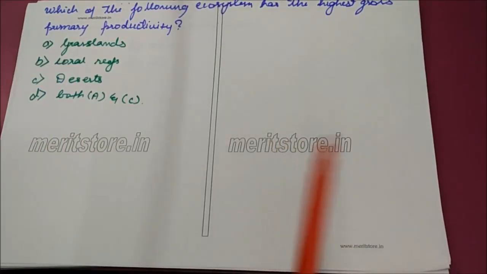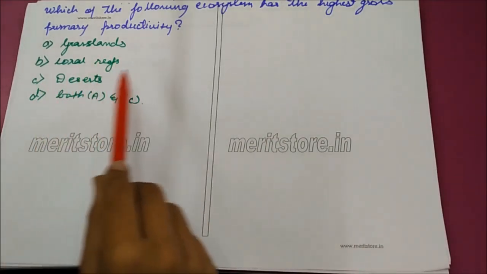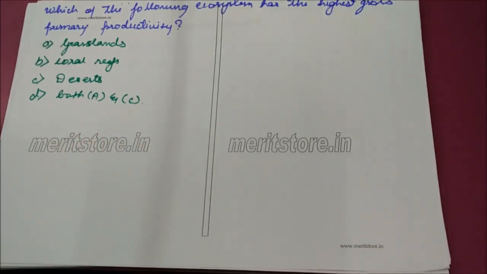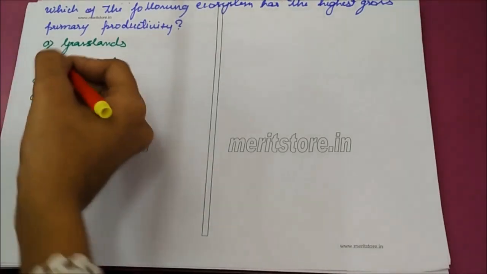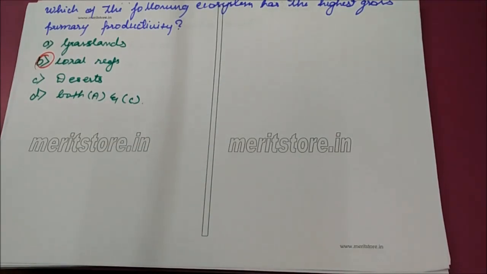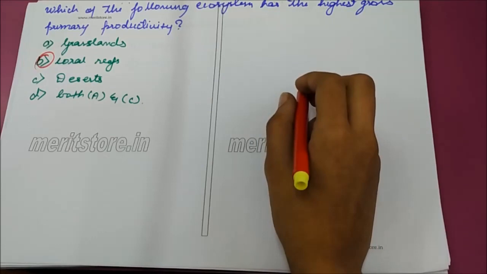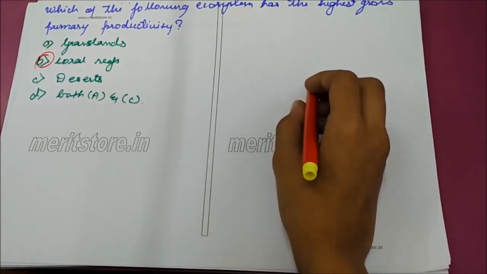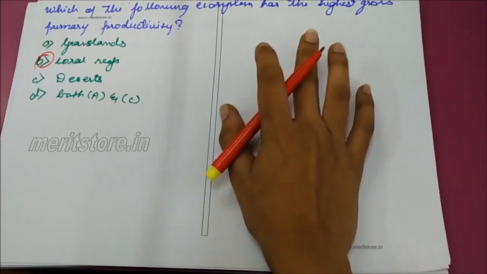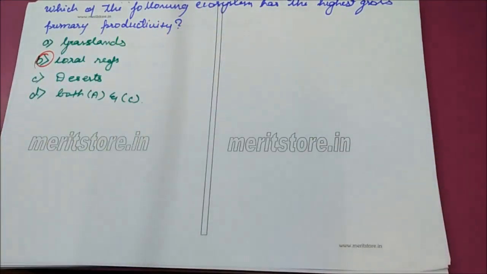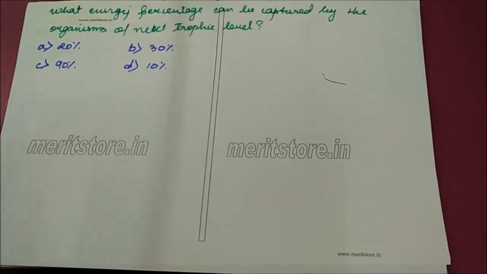Which of the following ecosystem has the highest gross primary productivity? Grassland, coral reefs, desert, both A and B. The correct option is B, coral reefs. Coral reef is the area of maximum productivity and diversity. That is, every group of marine algae and every phylum is represented here. Therefore, coral reef has the maximum gross primary productivity.